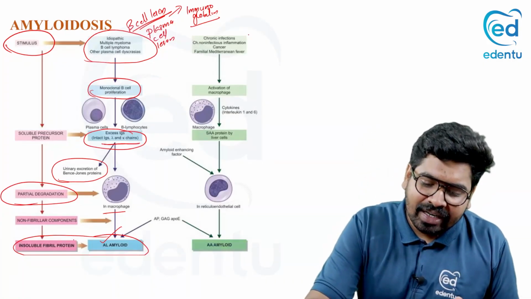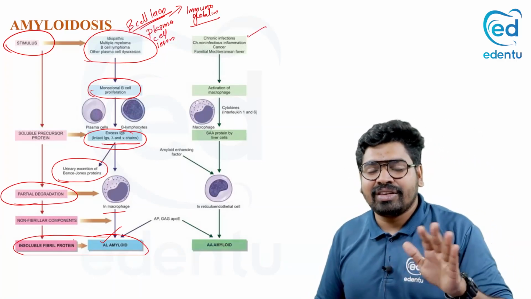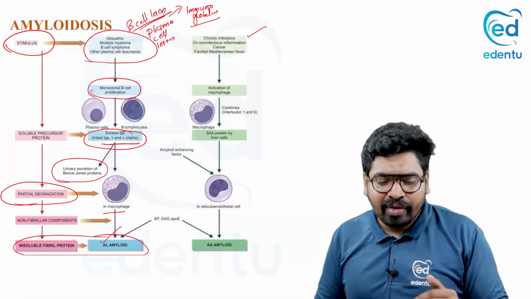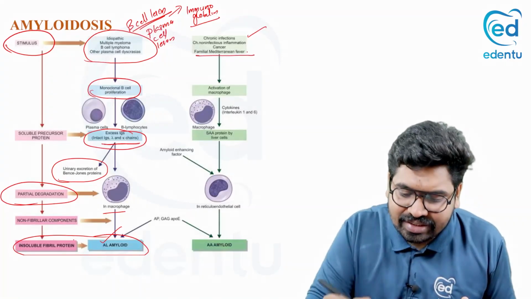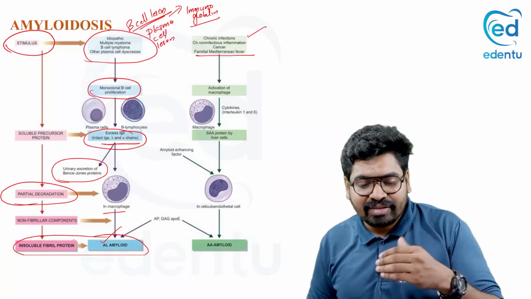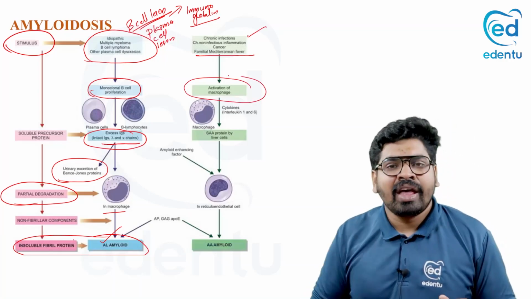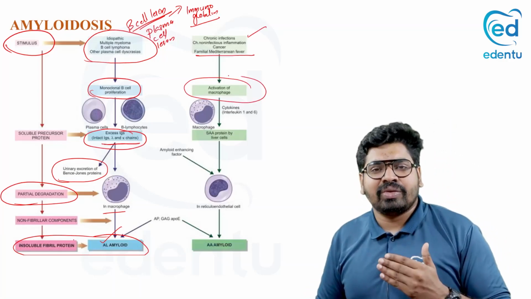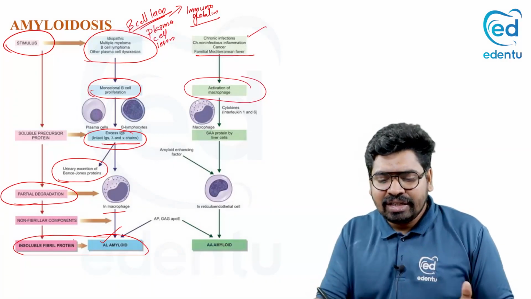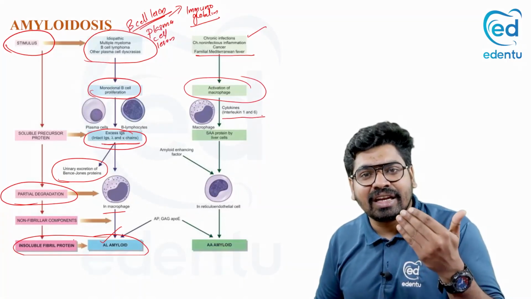Now, take other conditions like chronic infection. It is not due to plasma cells. In our body there is chronic infection, or a condition like familial Mediterranean fever. There is activation of the macrophages, and along with certain interleukins, the cytokines, due to inflammation, there is an increased interleukin level.